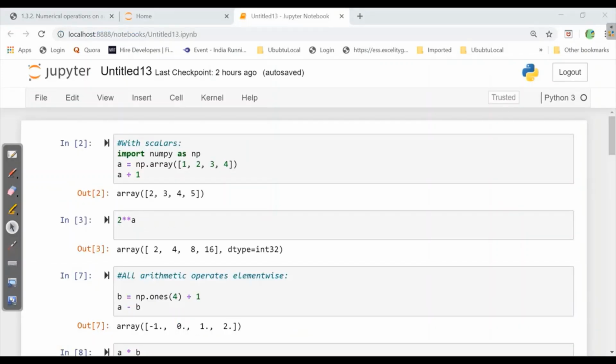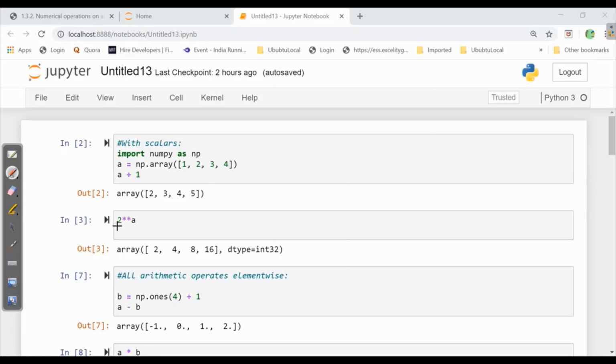Operations of NumPy. Here we have a NumPy array 1, 2, 3, 4 and we are asked to add a scalar quantity. This is a scalar quantity. We will add element wise. That means the output array will be 1 plus 1 is 2, 2 plus 1 is 3, 3 plus 1 is 4, and 4 plus 1 is 5. Here there will be an element wise operation of addition.